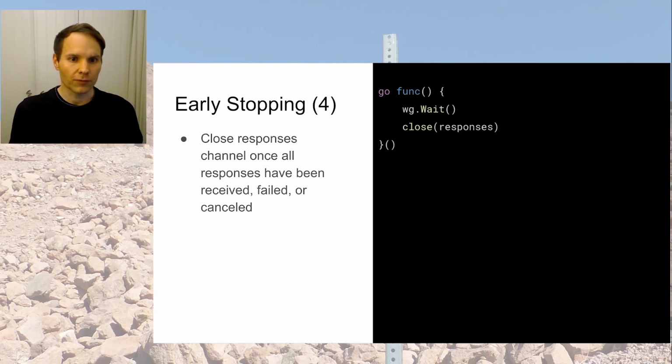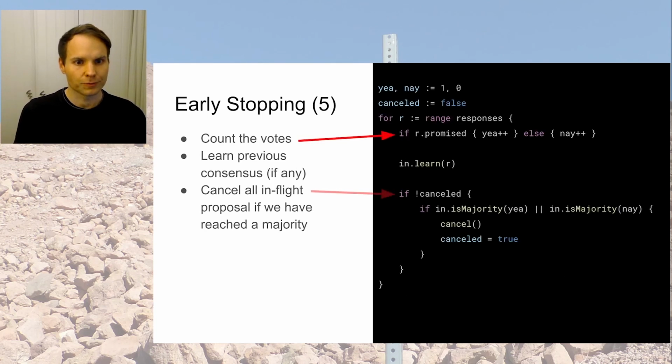And for the early stopping, we need to close the response channel once we have all the answers we need, or everything has been cancelled. And that just works like it worked before, no changes there. But when it comes to counting the votes and to cancelling the global context, there are some changes.